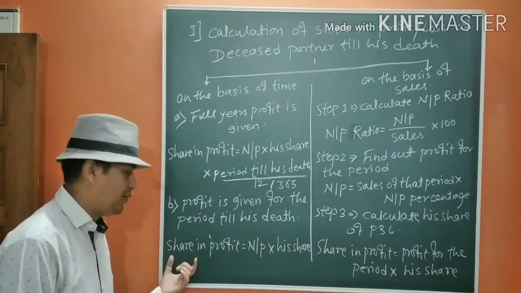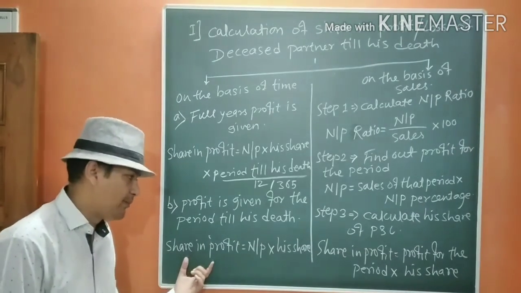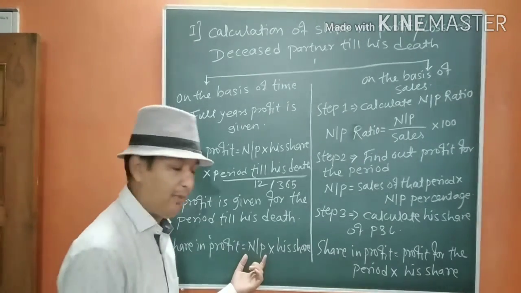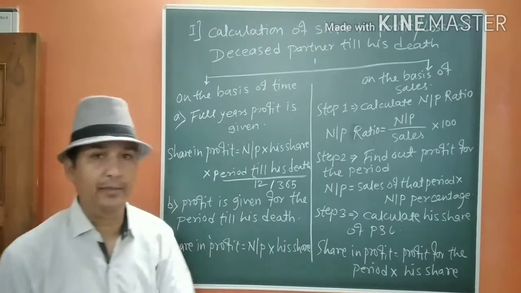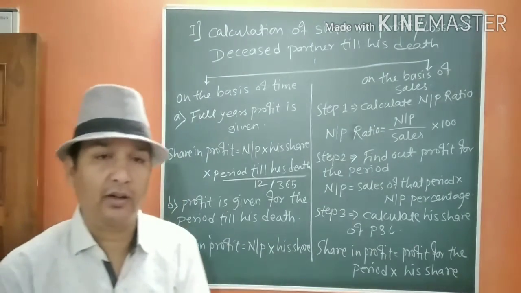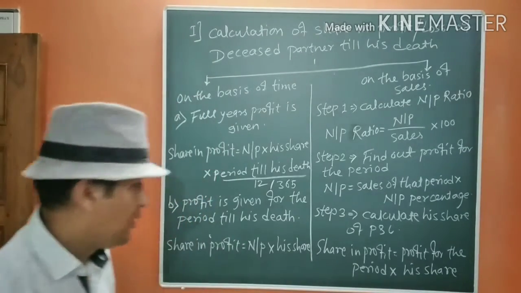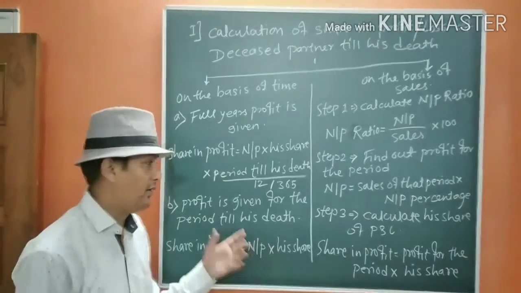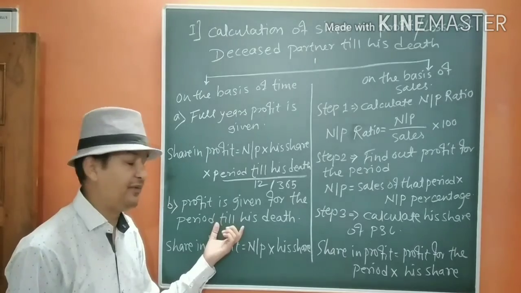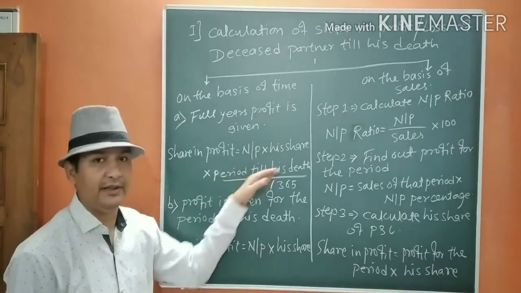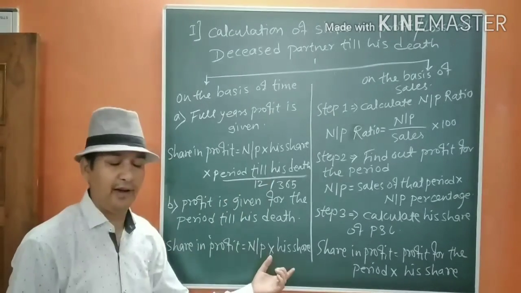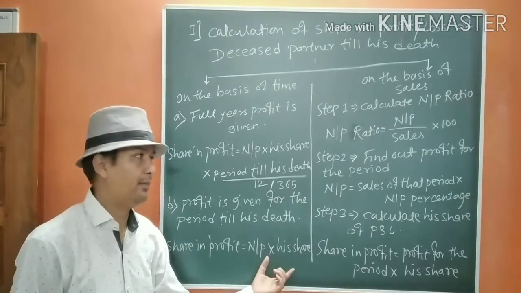In such a case, you have to find out his share of profit from the net profit given, into his share, because the time period is not considered here. The reason is the profit given is for that specific period only, and that's why there is no need to calculate the period. Directly we can find out the share of the deceased partner.